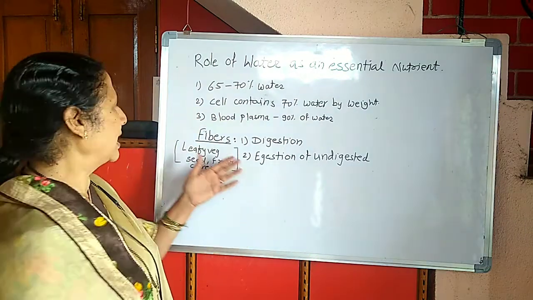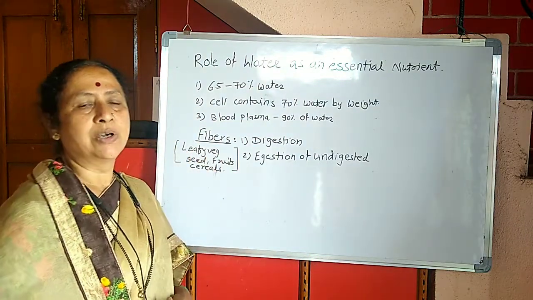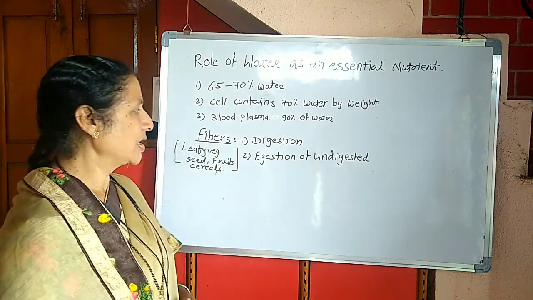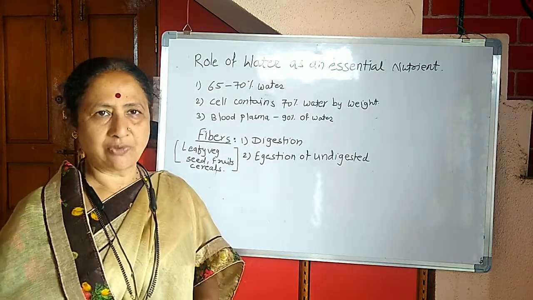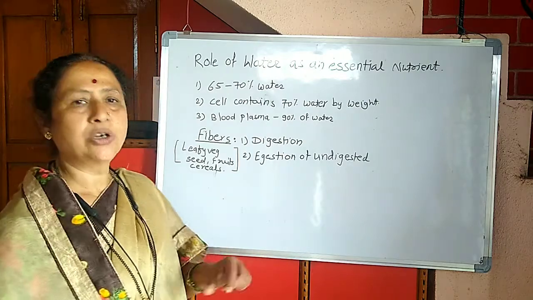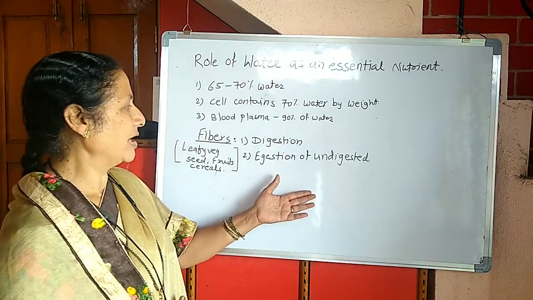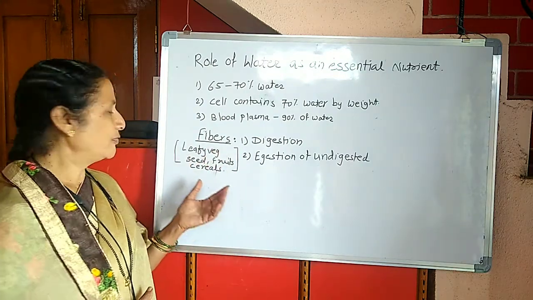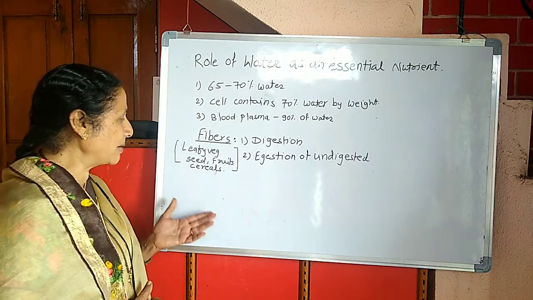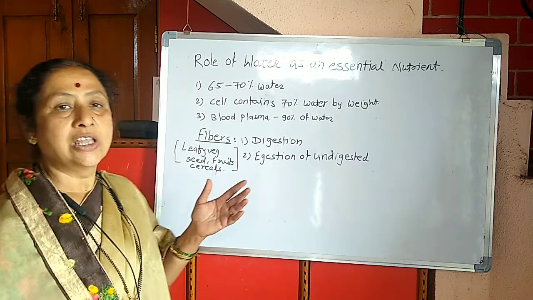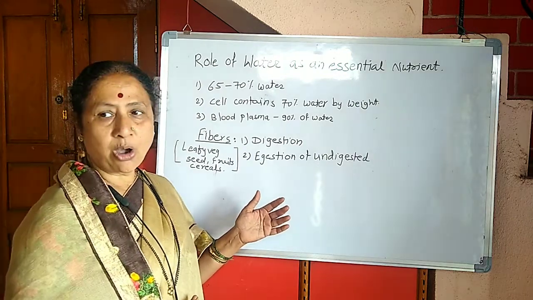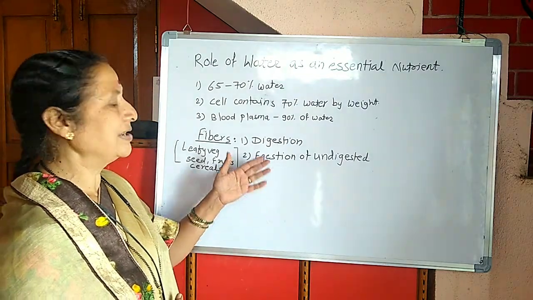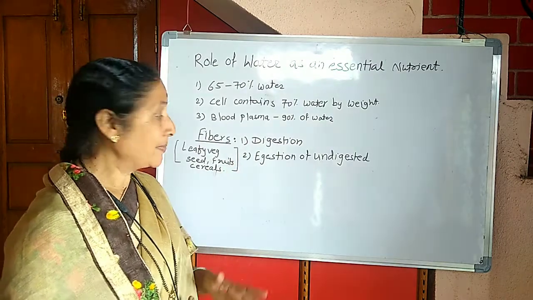Next important is fiber. Fibers are also important in our digestion process. We cannot digest the fiber, but there is an important role of fibers in our digestion. And the fibers we can get from leafy vegetables, various types of seeds, fruits, and cereals. All these are important as an important nutrient, fiber.